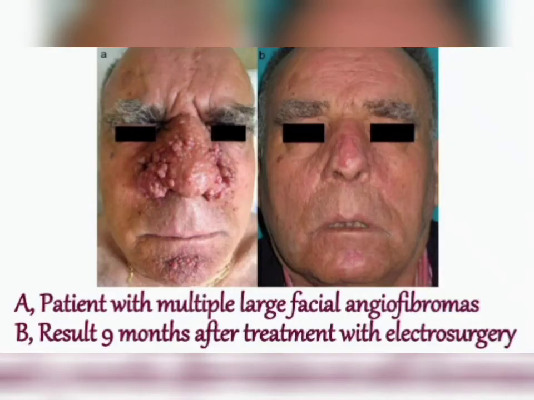Now this is a picture of a patient with multiple facial angiofibromas. On the left side you can see how his face was previously, but after 9 months of treatment with the help of electrosurgery, his face became like this on the right side. So you can see the improvement of the symptoms of tuberous sclerosis with electrosurgery. So we can say that electrosurgery can be a very good method of treatment for tuberous sclerosis patients, basically for multiple large facial angiofibromas.